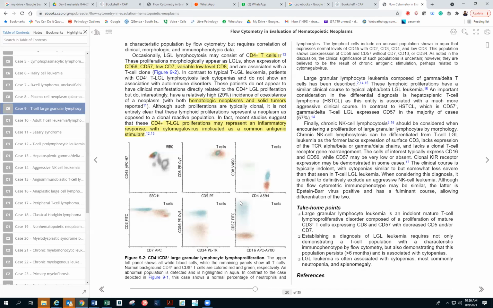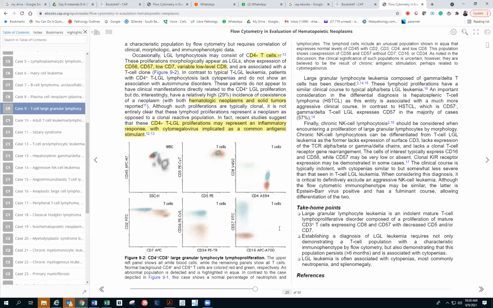Because they are CD57 positive, CD56 positive, CD16 is negative, and CD7 is downregulated, CD2 is there. So all of these features make it LGL. There are T cell markers 3 and 5. However, in this particular case, this was more of CD4, CD8 double positive, and that's what they have shown over here.